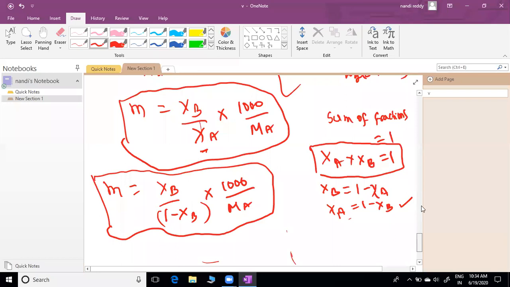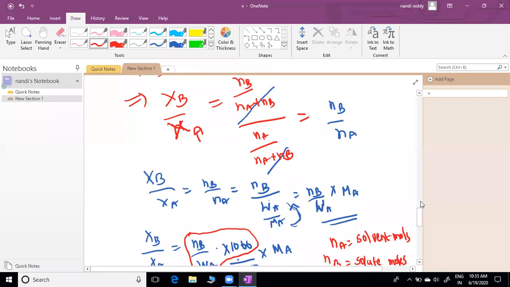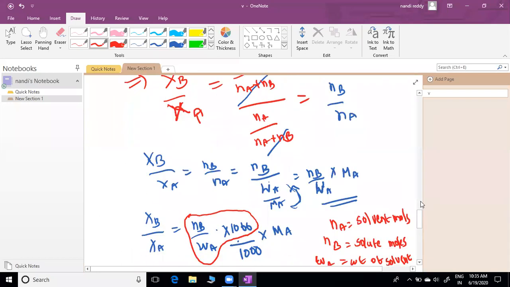You can see mole fraction. I hope you know it is moles of component by total number of moles. We got this, then Xb by Xa equal to. I can write in terms of Na equal to Wa by Ma. Please note down if you don't know. Then I substitute Wa by Ma in place of Na.